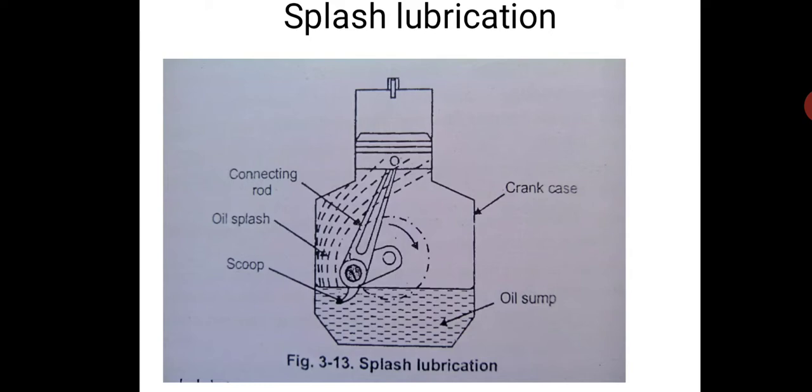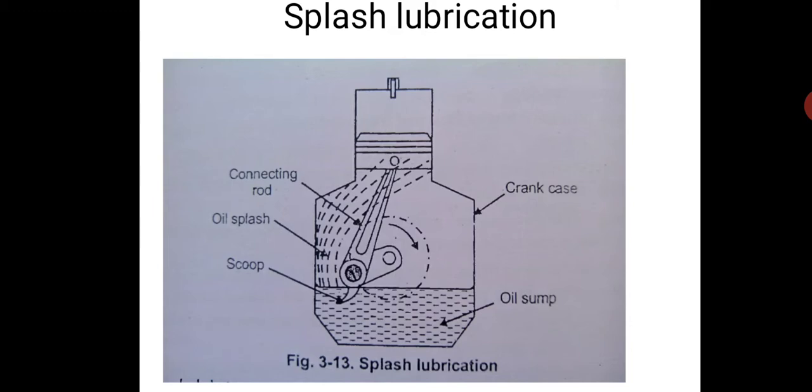There is a connecting rod and there is a crankshaft. On it there is a scoop provided, like a spoon type scoop, and in the engine oil sump there is oil. When the piston is reciprocating in the cylinder, the connecting rod is oscillating and the crankshaft is rotating, this scoop will take the oil from the sump and splash it, so that the area between the piston and the cylinder is lubricated. This is known as splash lubrication.